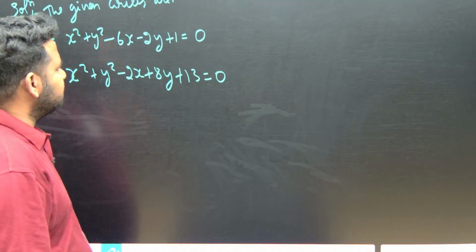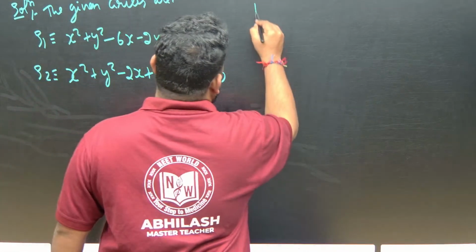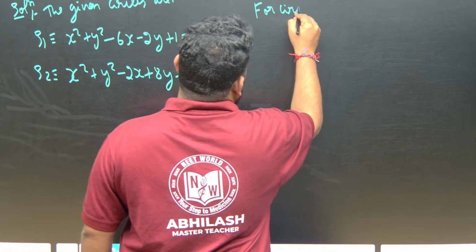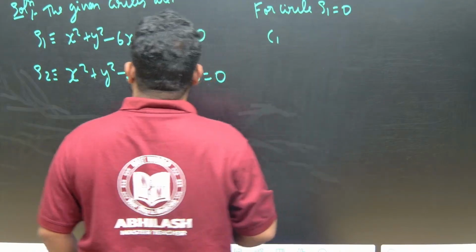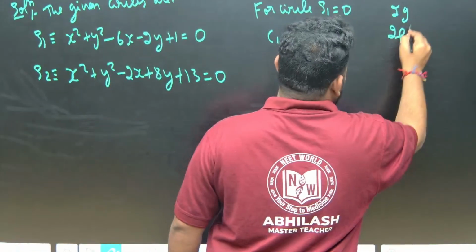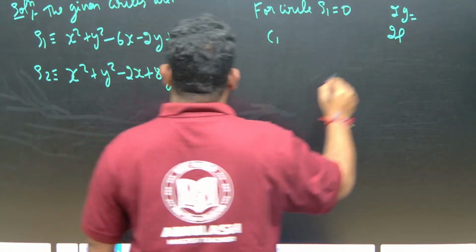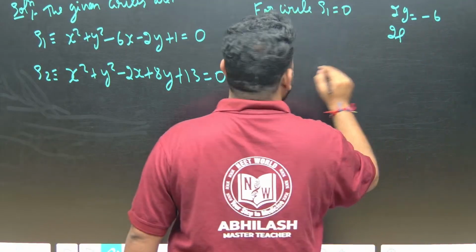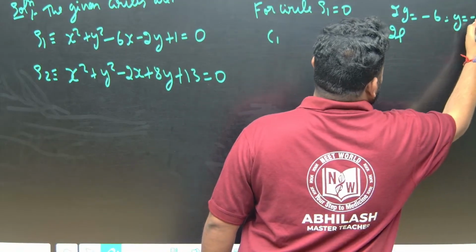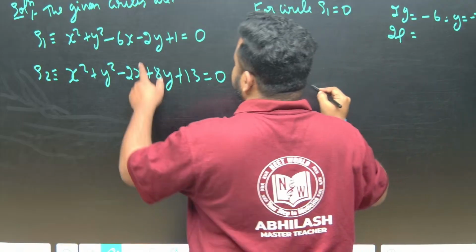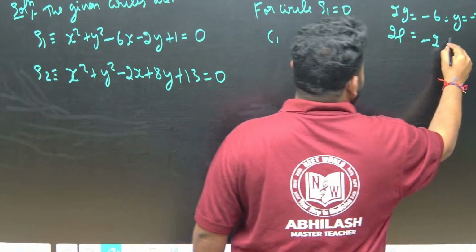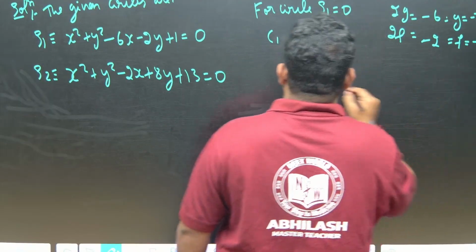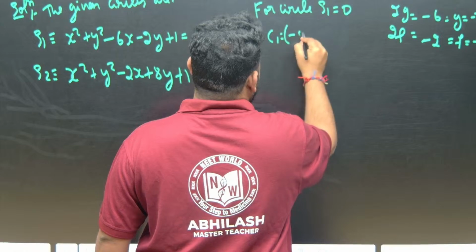Now let us take the first circle. For circle S1 equal to 0, what is the center C1? We know that, let me write 2G, 2F. For the first circle, 2G is minus 6, so G is equal to minus 3. 2F is minus 2, so F is equal to minus 1. The center is minus G comma minus F.